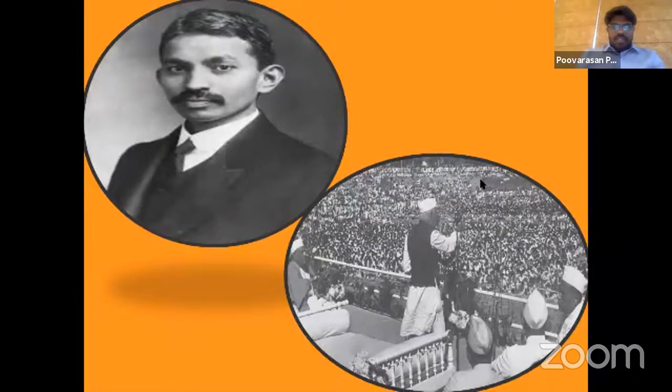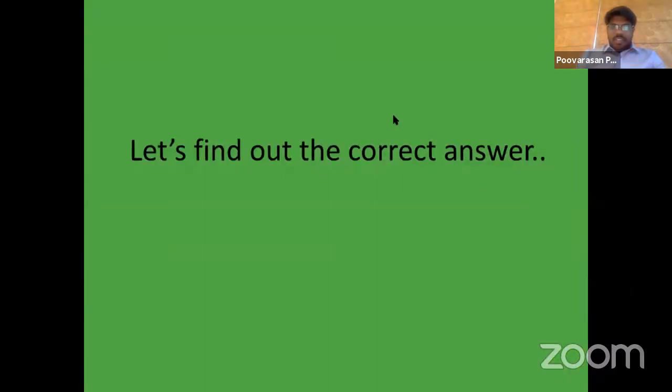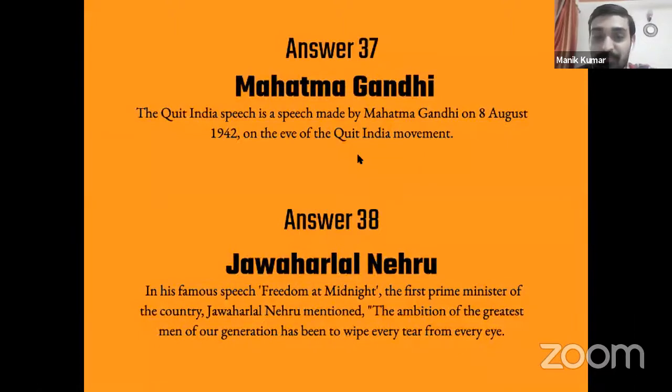Let's see what the answers are. 'Do or die' was indeed Mahatma Gandhi's statement. Excellent, students. Very well done, students. It's Mahatma Gandhi and Nehru. Both are the right answers. Jawaharlal Nehru is the right answer to question number 2. Great students, well done. And we'll move on to the next question.